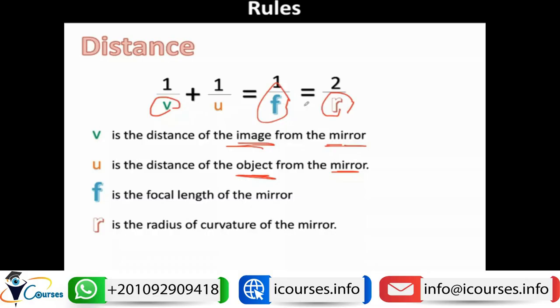If you have the focal length and radius of curvature, and you know the distance of the object, you will be able to know the distance of the image. So this is a mathematical equation that you need to understand to be able to calculate the distance of any object or image from the mirror.